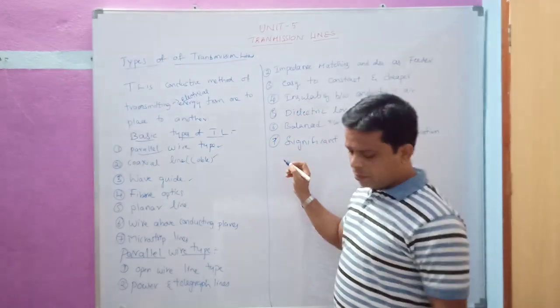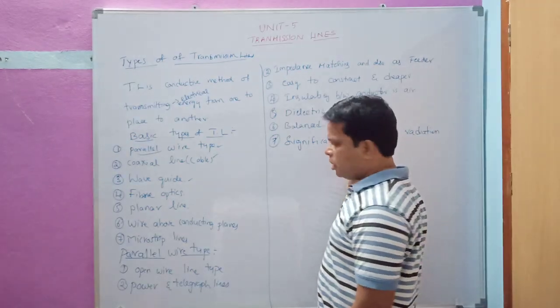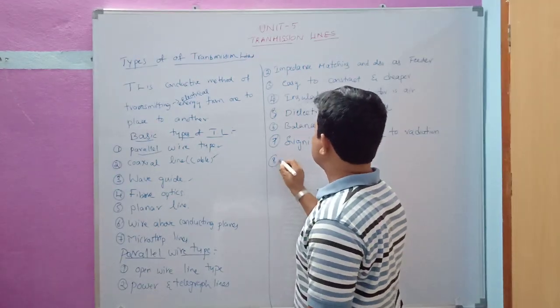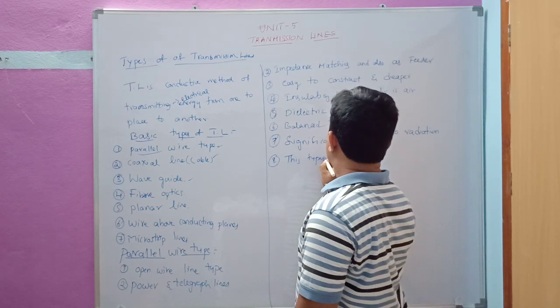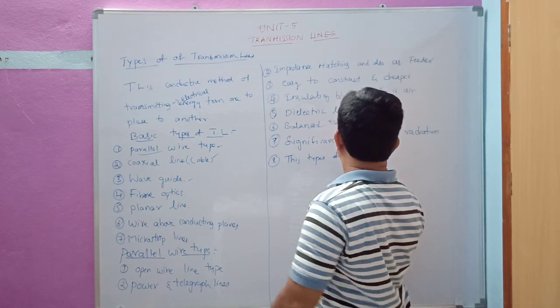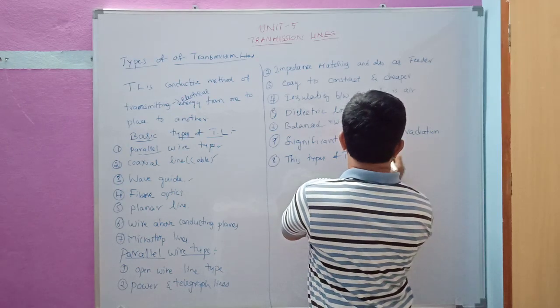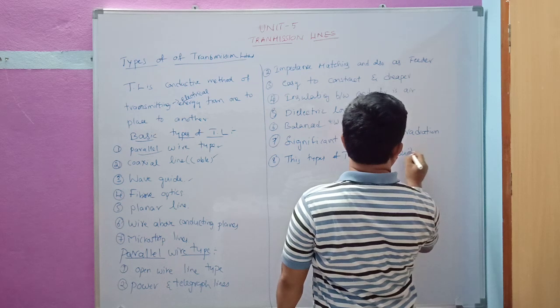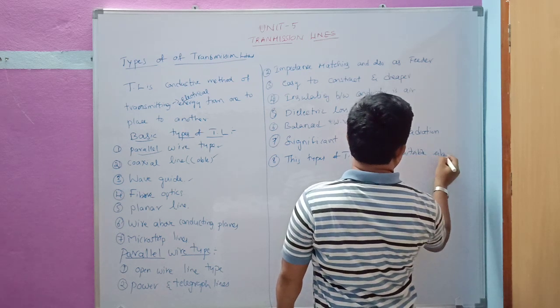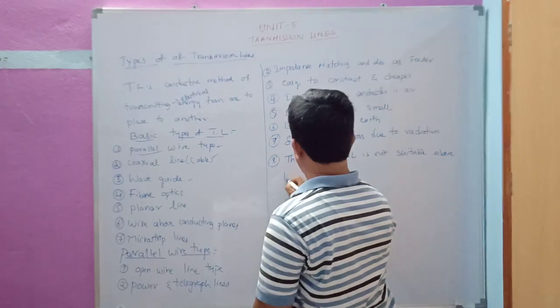This line is not suitable above 100 megahertz.